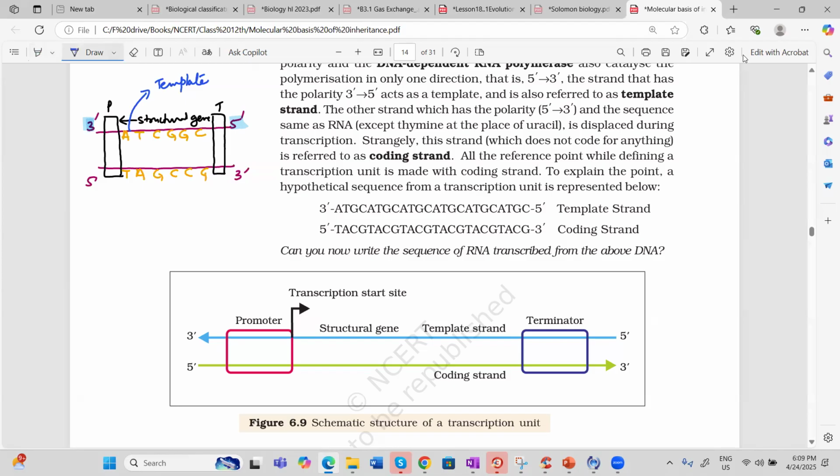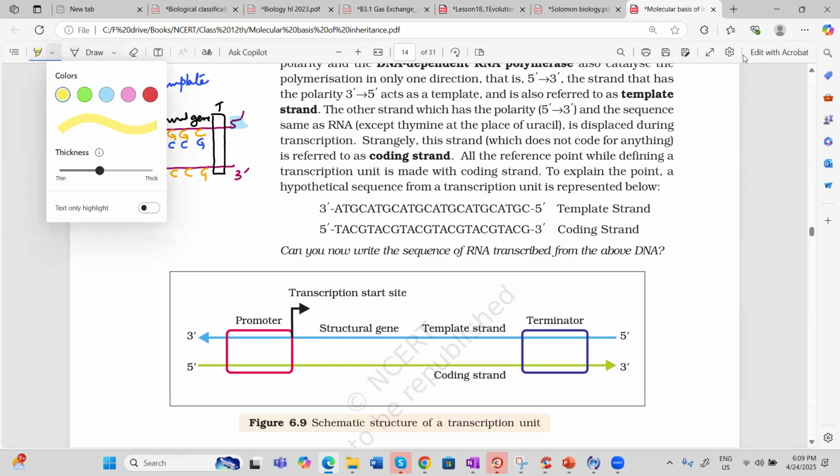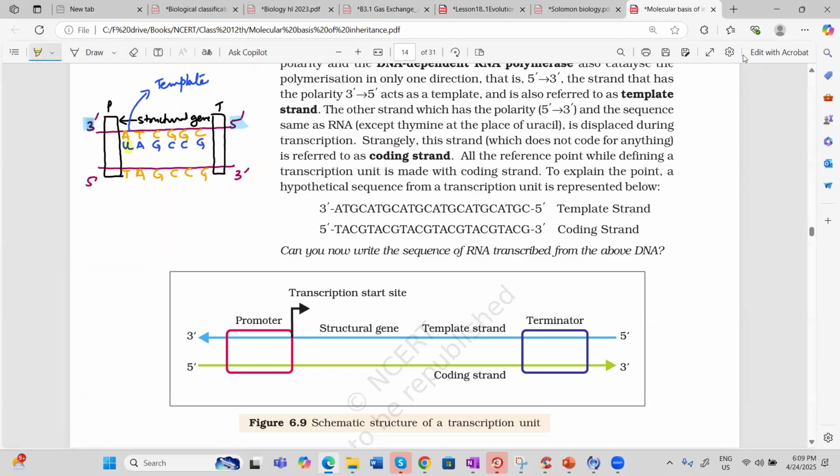So in front of the A, I cannot put T, I will put uracil. Here adenine, here guanine, cytosine, cytosine and guanine, because of complementary base pairing. And if you see the sequence carefully, the sequence which I have written here matches the other strand of DNA. The only difference is that it uses uracil and there it is thymine. It means this strand of DNA is actually the coding strand.